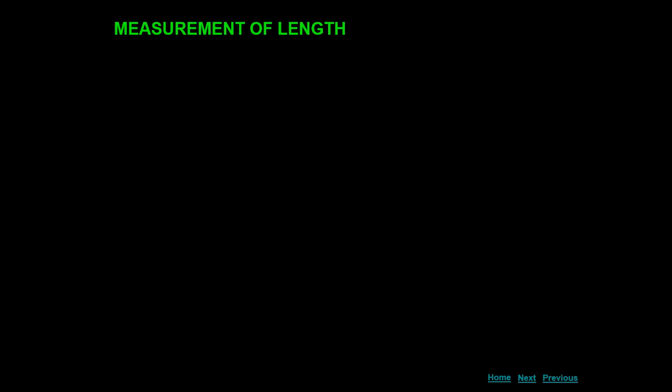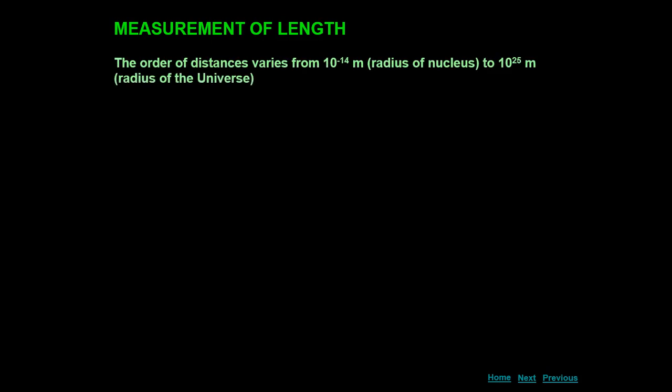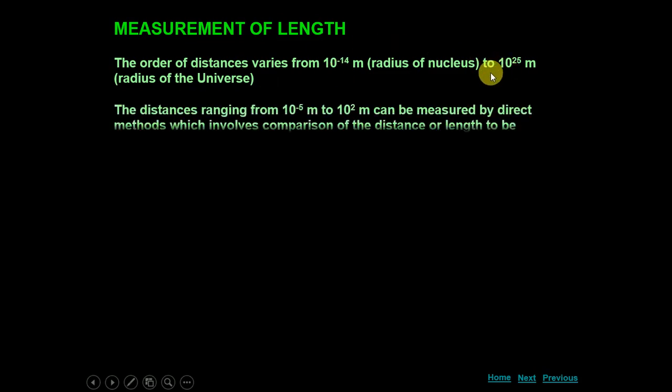Now let us see measurement of length. Some methods we are going to discuss for the measurement of length. The order of distances varies from 10 raised to power minus 14 meter, the radius of the nucleus, to 10 raised to power 25 meter, the radius of the universe. This is the span of lengths, from this small radius to this large radius, that we can measure.